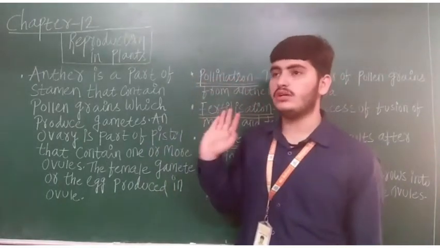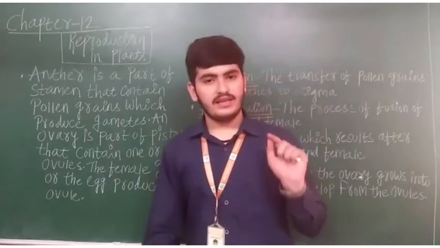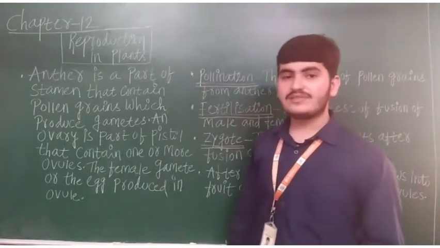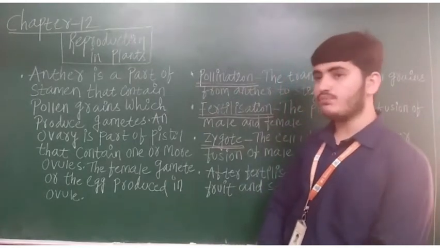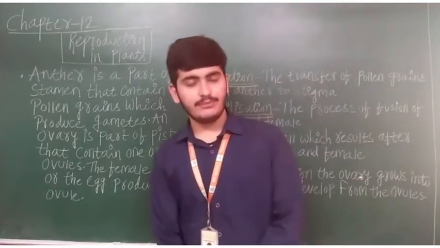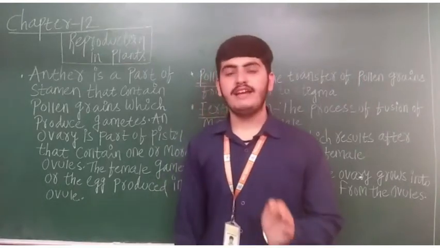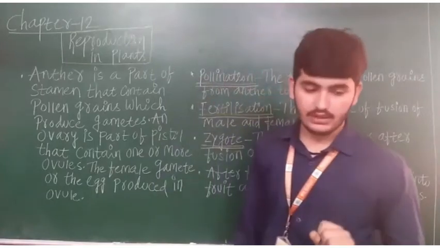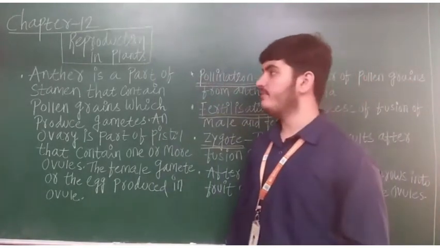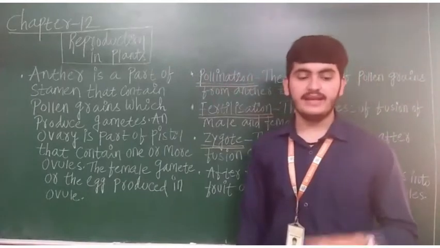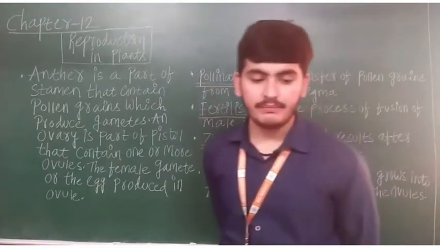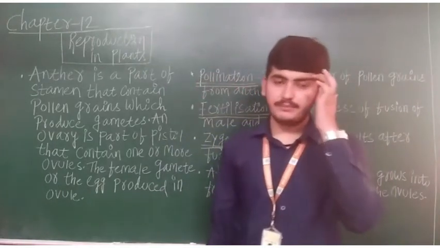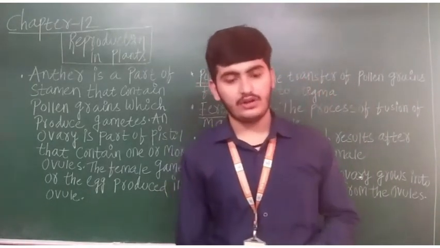So that was about asexual reproduction, giving birth to individuals where only one single parent is involved. Then we started sexual reproduction, in which both male and female are involved in the process. There we saw that a flower is the reproductive part of a plant. Then we saw the stamen and the pistil. The stamen is the male reproductive part, and the pistil is the female reproductive part of a flower.